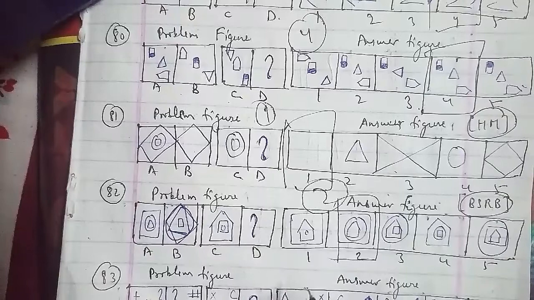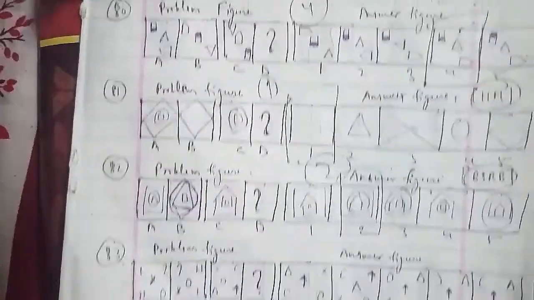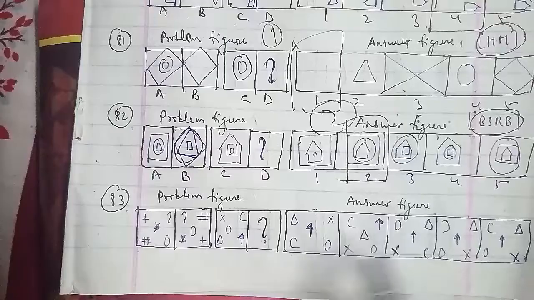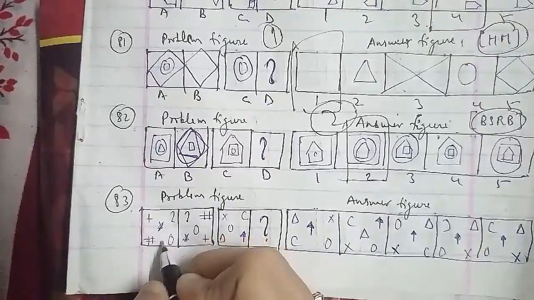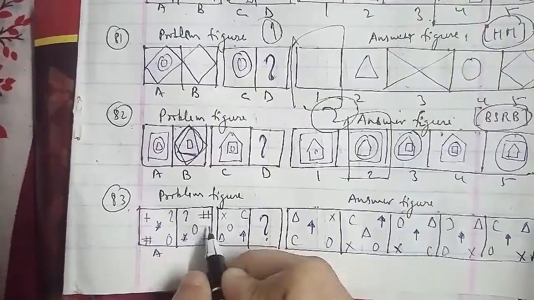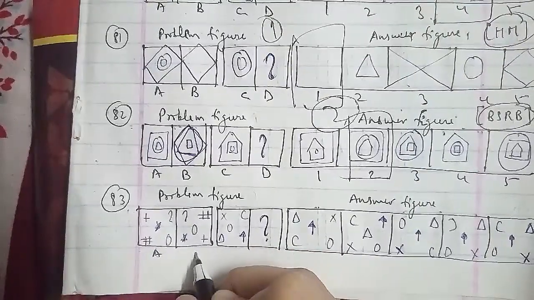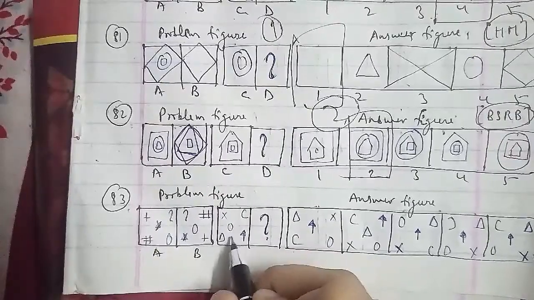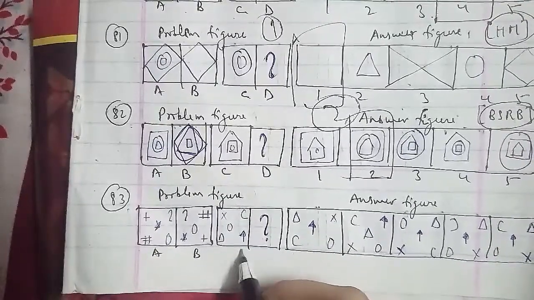Let's go ahead with another question, which is your 84th question of the session. That is your problem figures, and these were the answer figures, where you have plus, question mark, star, hash and circle. Figure A is question mark, hash, circle, star and plus. This is figure B. So we have multiply, C, circle, triangle, and the arrow we have as C. This D figure we have to find out.